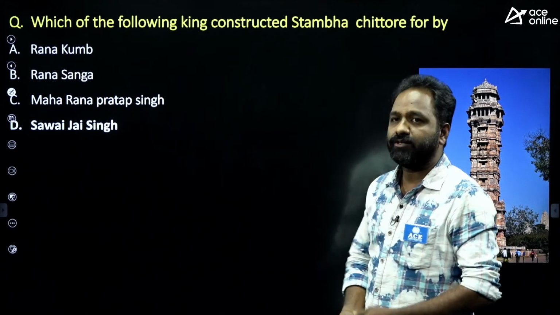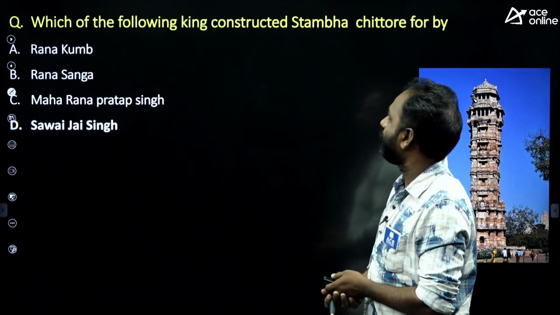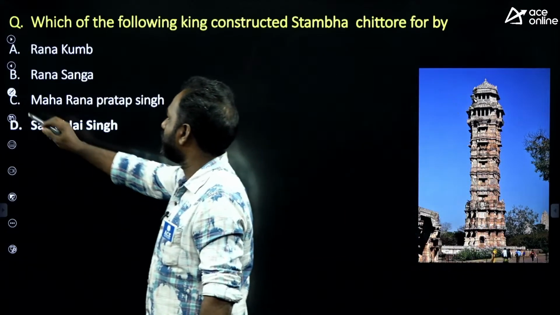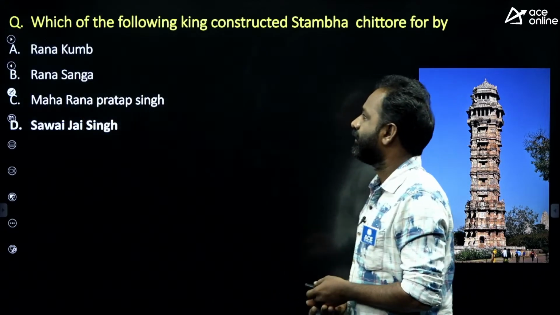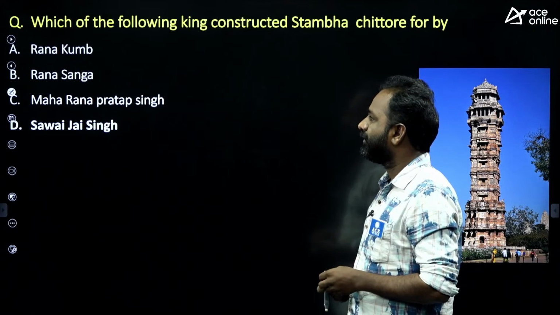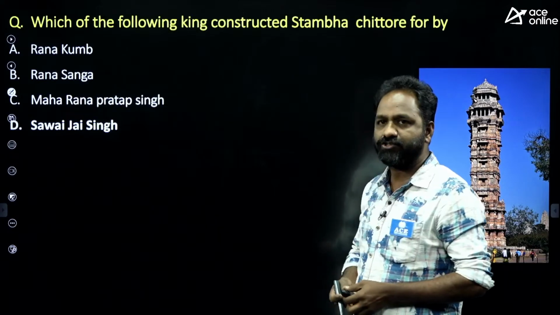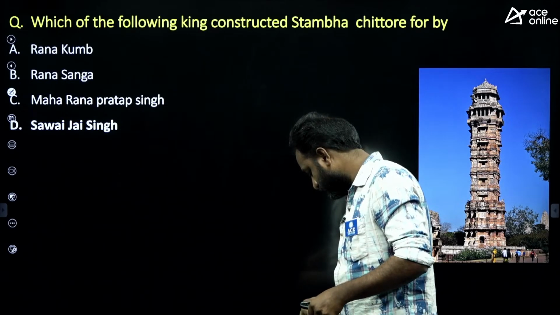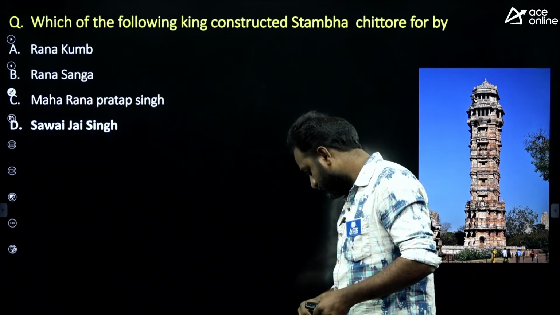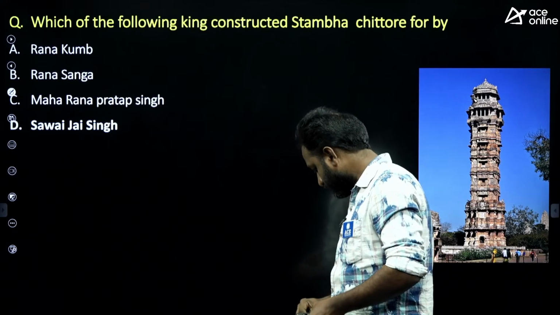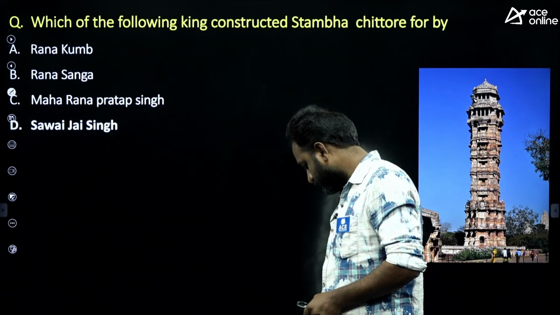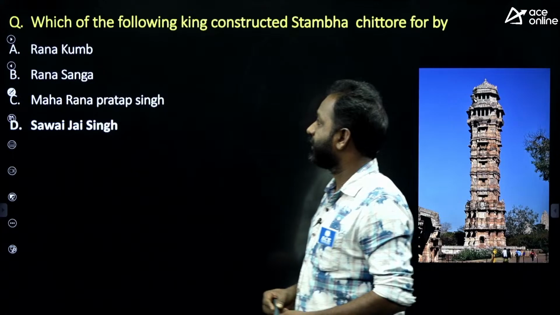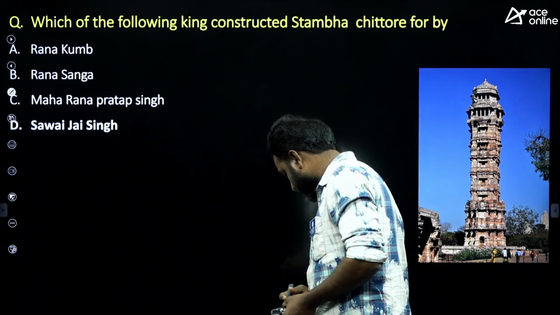Okay. So the first question: which of the following kings constructed a Stamba at Chittor? A. Rana Kumbh, B. Rana Sanga, C. Maharana Pratap Singh, D. Savai Jai Singh. Okay, what is the answer?